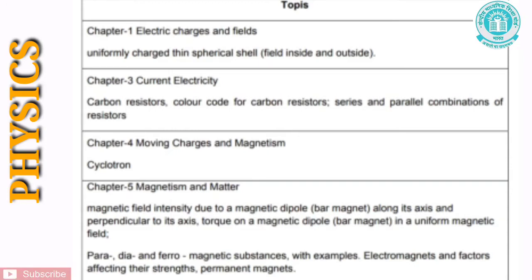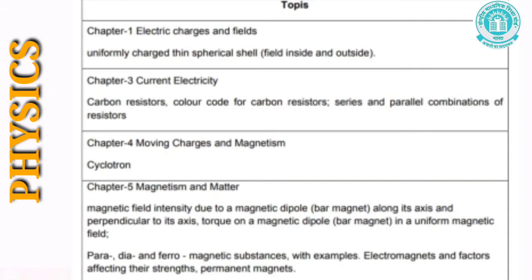Let us see the third chapter, that is current electricity. Carbon resistor, color code for carbon resistor, series and parallel combination of resistors. Let us see the next chapter, that is chapter 4, moving charges and magnetism. Cyclotron has been removed. Let us see chapter 5, magnetism and matter.